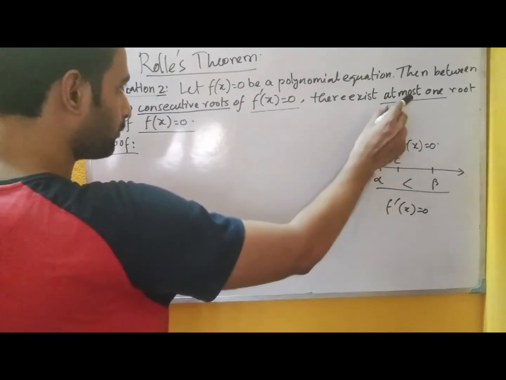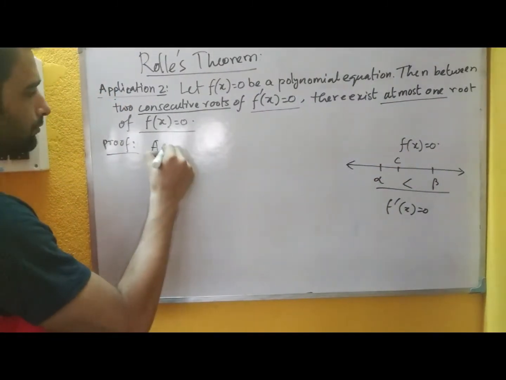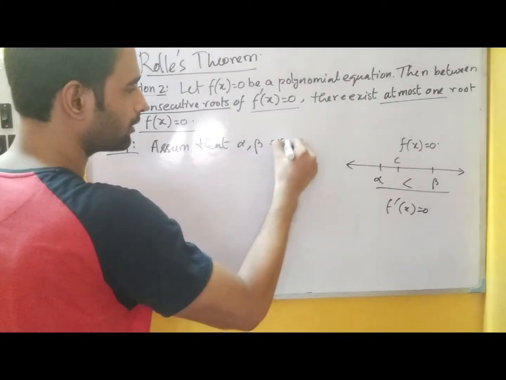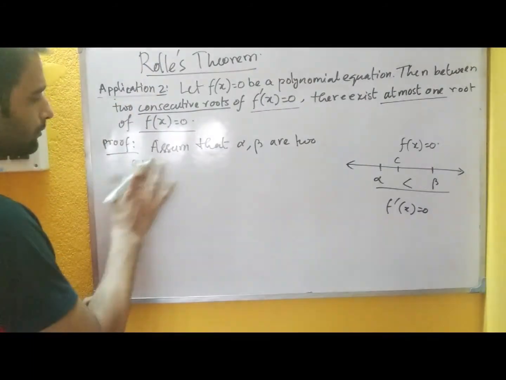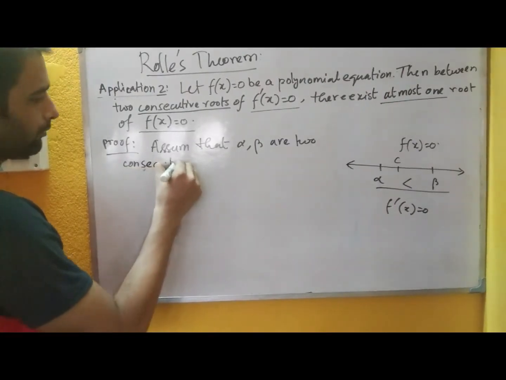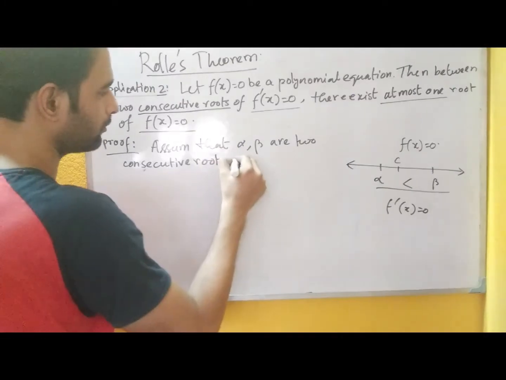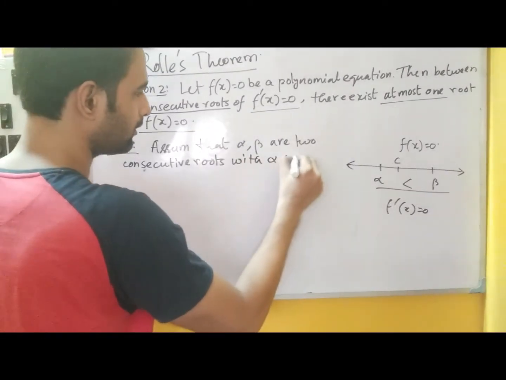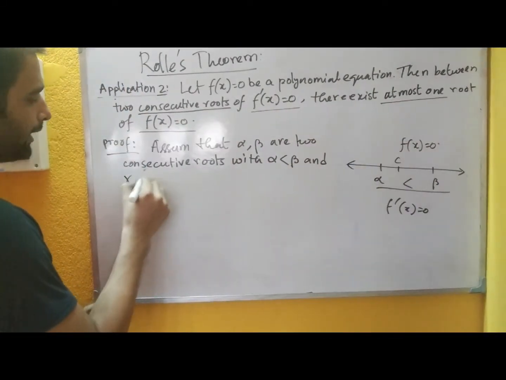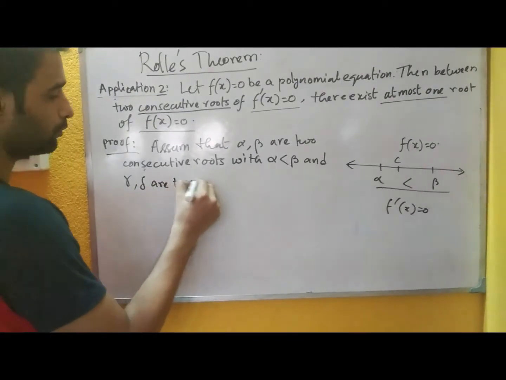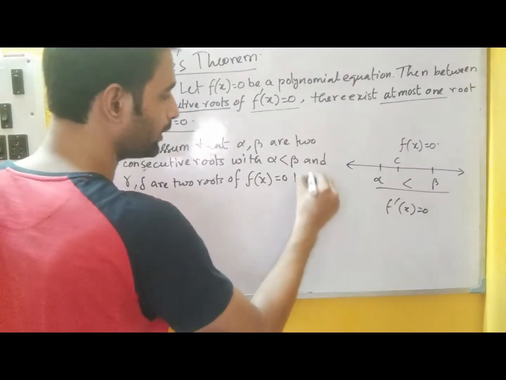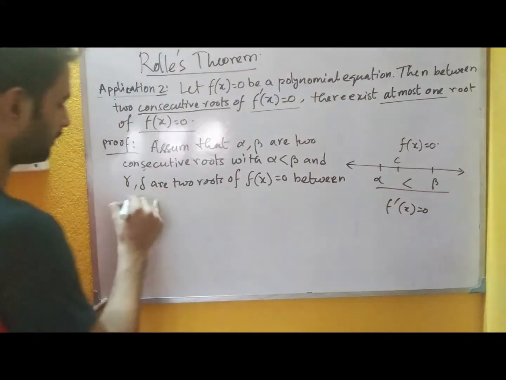Since the statement is saying there should be at most one, suppose we assume that alpha and beta are two consecutive roots with alpha less than beta, and gamma and delta are two roots of f x equals to 0 between alpha and beta.